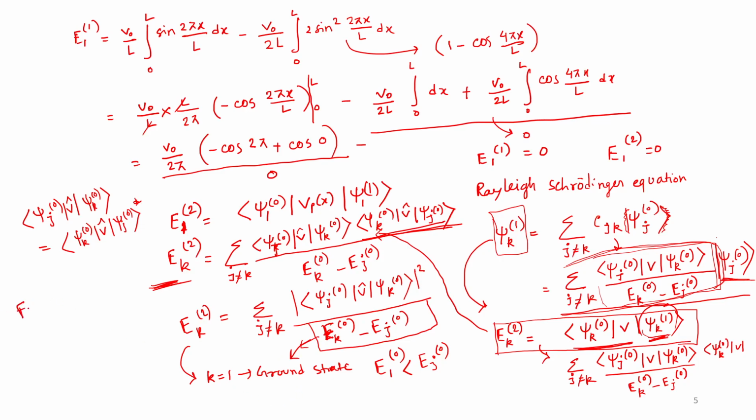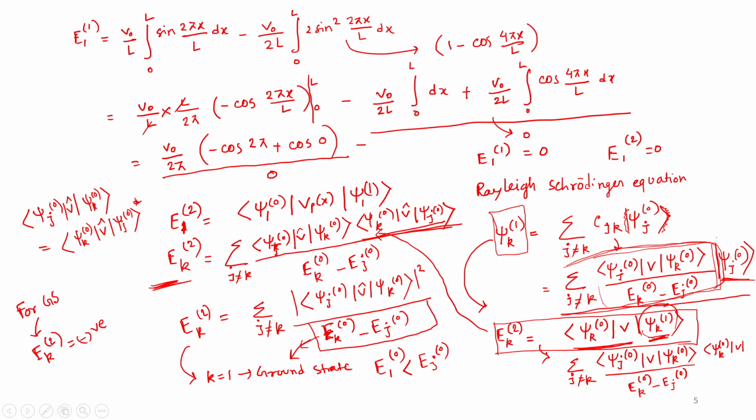So for the ground state, Ek2 is negative. Why? Because the upper part is positive since the square is there, but in the denominator, k minus j, the k is 1, and that has the lowest energy. So you can understand that this part will be negative.